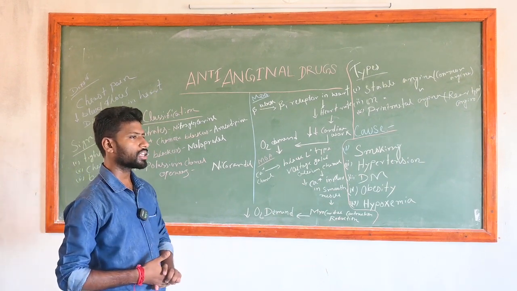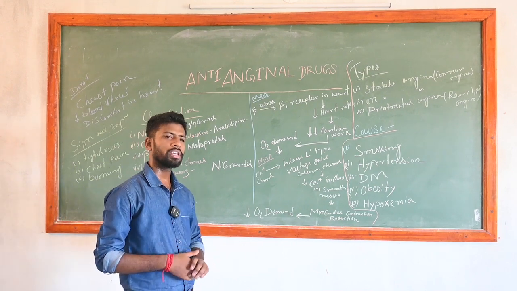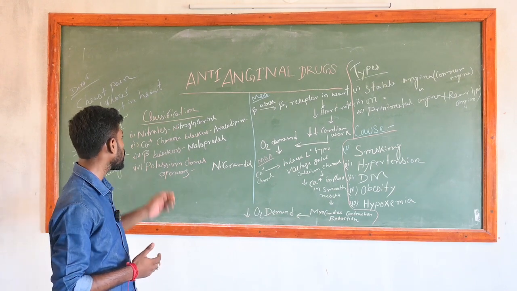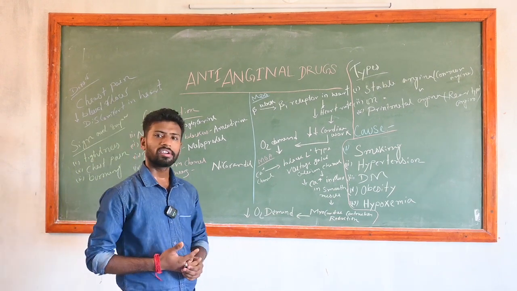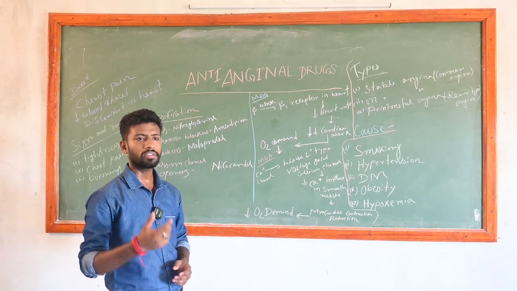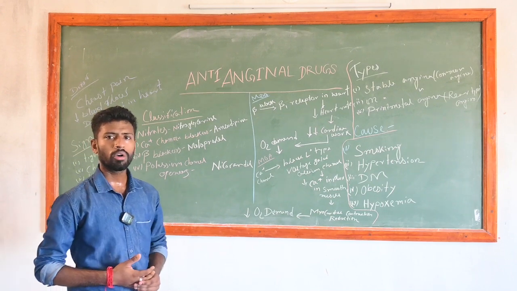Now the classification of anti-anginal drugs, and which medications are used. The first is the nitrates, like nitroglycerin. The second one is the beta blockers. The third one is the calcium channel blockers. The fourth one is the potassium channel openers.